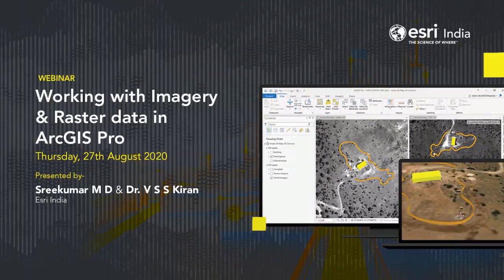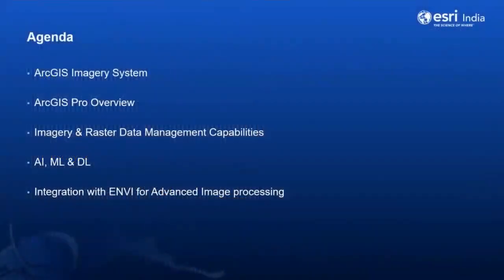And welcome to the session on working with imagery and raster data using ArcGIS Pro. So here I'm Sri Kumar, and let us get into the session straight away. We will be seeing a quick overview of ArcGIS Pro and its general capabilities. Then we will move on to ArcGIS imagery's raster and imagery handling capabilities.